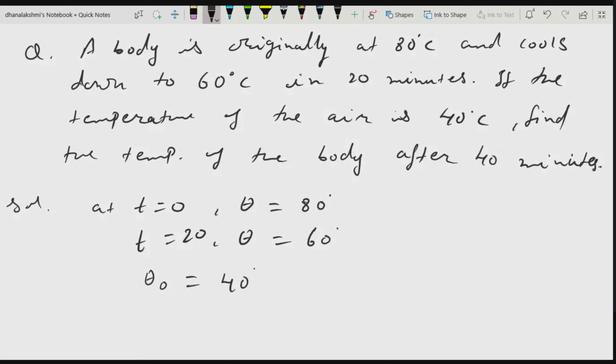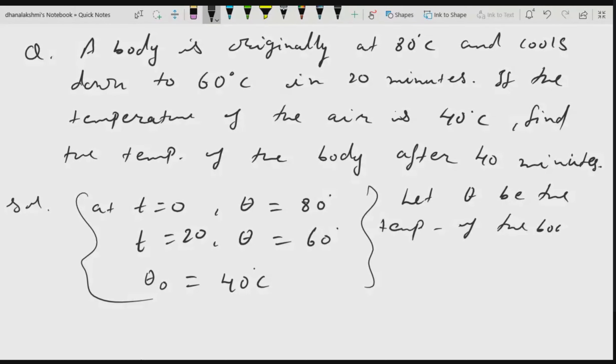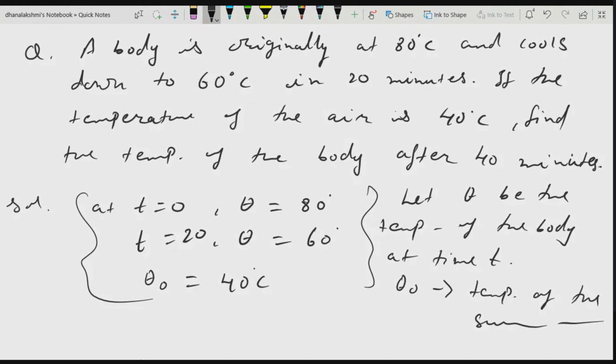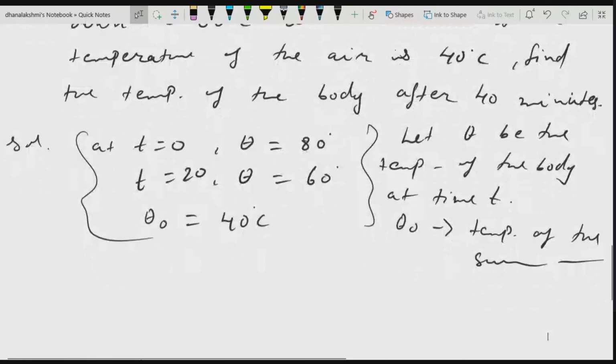Before writing all these values, you have to explain the problem by writing everything. Let theta be the temperature of the body at time t, and theta naught be the temperature of the surrounding medium. Now you will write the given things. At t is equal to 0, theta is 80 degrees centigrade; at t is equal to 20, theta is 60; theta naught is 40 degrees.